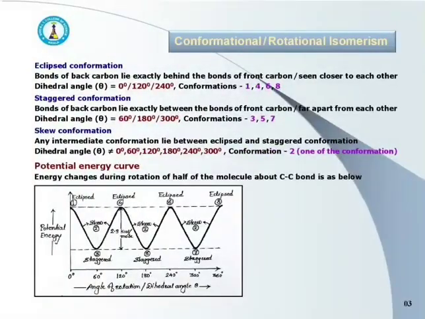See the potential energy curve. The energy difference of 2.9 kilocalorie per mole between eclipse and staggered conformation of ethane is easily overcome by their kinetic energy. And so to isolate the eclipse and staggered conformation is too difficult. Or in other words, we can say these conformations are non-isolable.